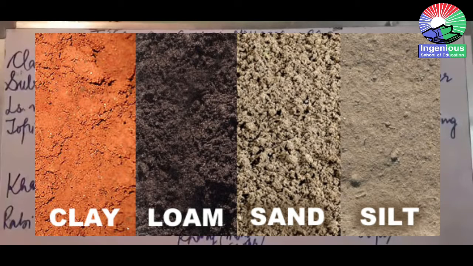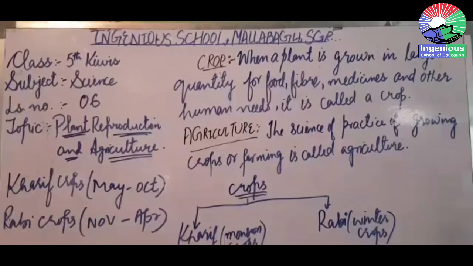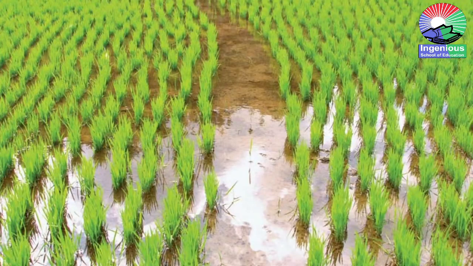So different soil requirements are for different crops. Like rice is a crop which is grown in a clay soil. Why? Because rice is a crop which needs a lot of water. So clay soil holds a lot of water, that is why rice is sown in that type of soil.